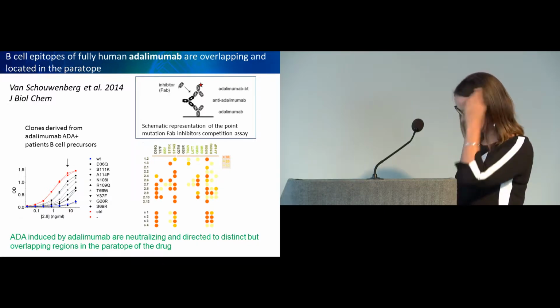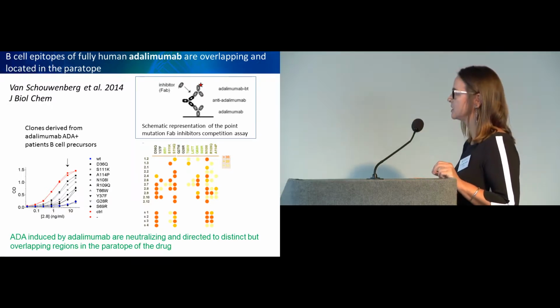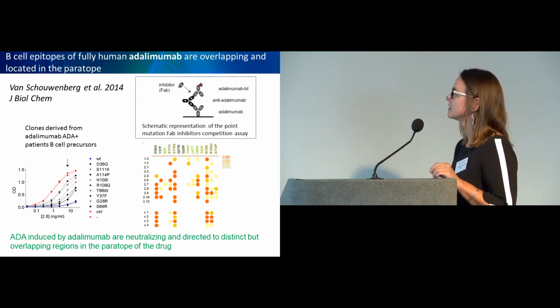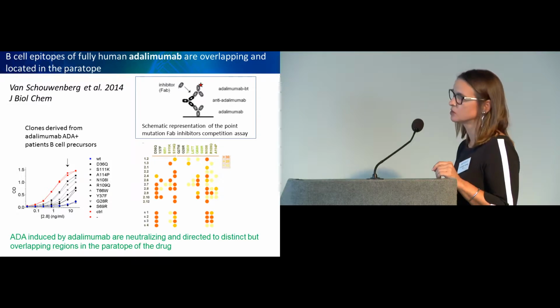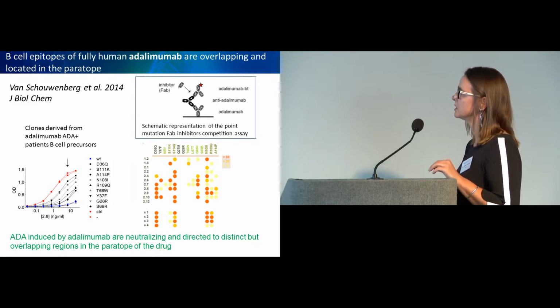They set up this Fab inhibitor competition assay, where they made a library of Fab with different point mutations, and they looked at the capacity of the clones to bind the different variants. So really looking precisely at what regions were bound when they bind adalimumab.